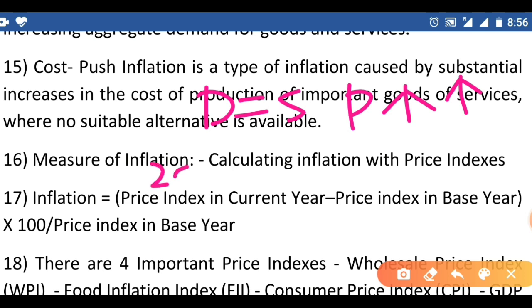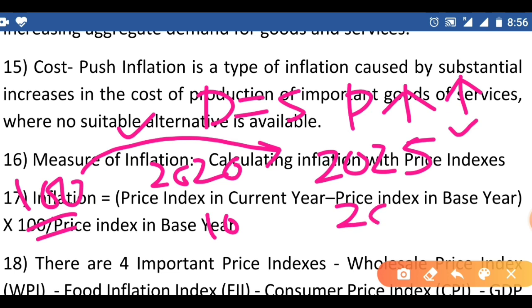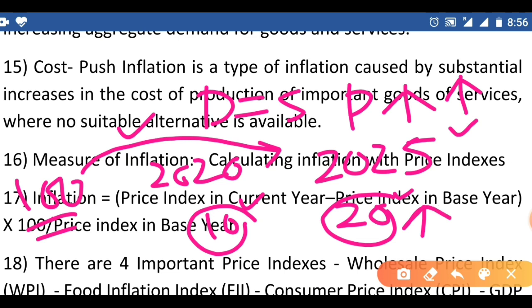In 2020, for example, pen cost equals 10 rupees. We used to demand only 100 pens. In 2025, we are demanding only 100 pens. The supply is also 100 pens. But the pen price increases to 20 rupees. Why does this pen price increase to 20 rupees? Because earlier the production cost was less. Here the production cost is more.